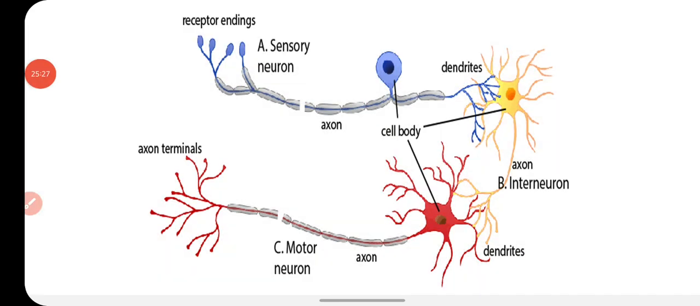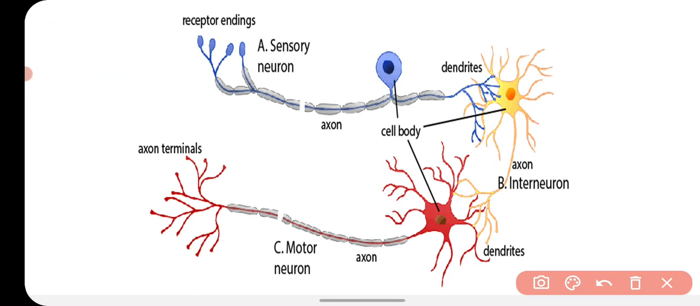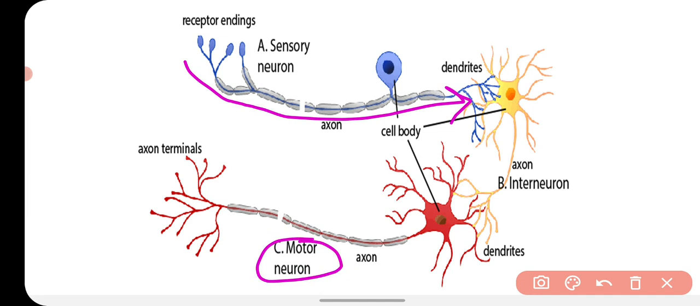Both types of neurons never interchange their work and function. The sensory neurons are always responsible for carrying the impulses from sense organs to the brain, and the motor neurons always carry the command from the brain to the effector organs.